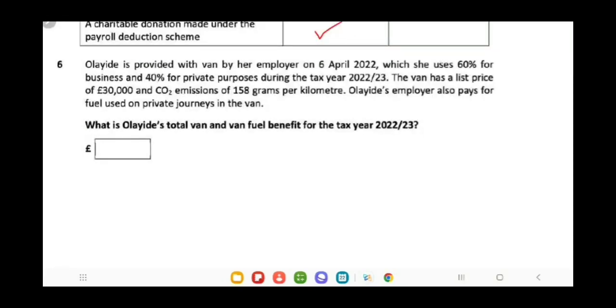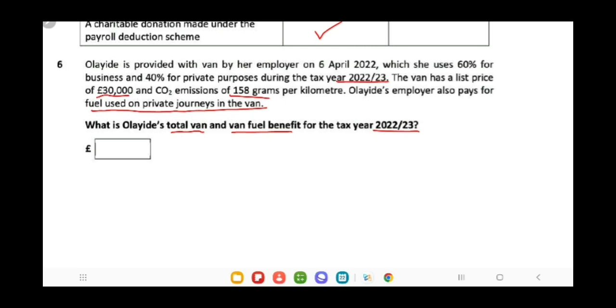Next, Oleaid is provided with a van by her employer on 6 April 22, which she uses 60% for business and 40% for private purposes during the tax year 22-23. The van has a list price of 30,000 and CO2 emissions of 150 grams per kilometer. Oleaid's employer also pays for fuel used on private journeys in the van. You have to calculate the total van and van fuel benefit for the tax year 22-23.